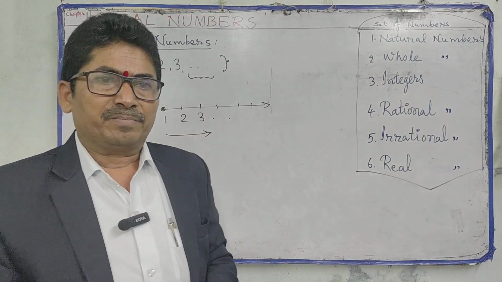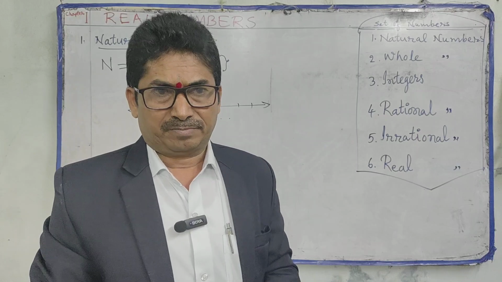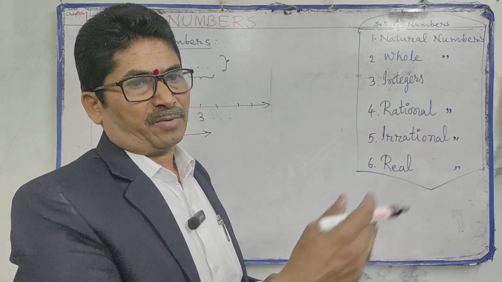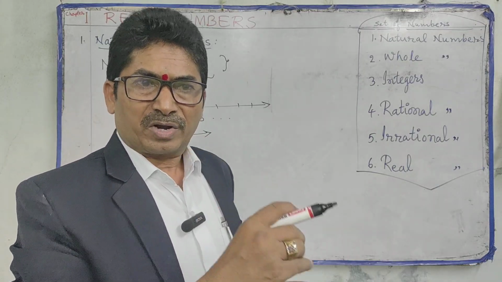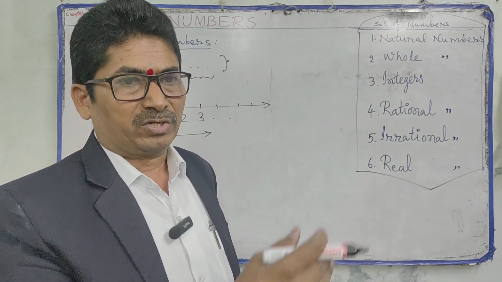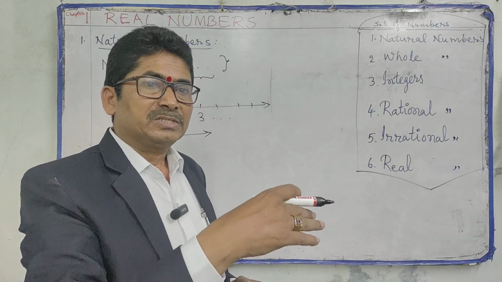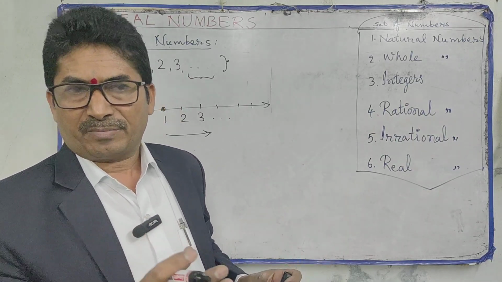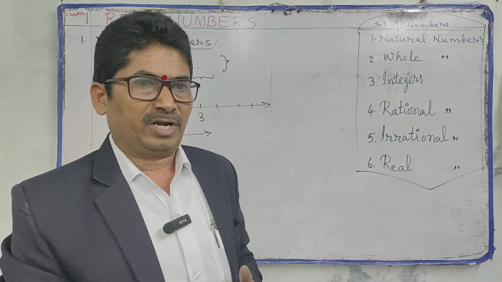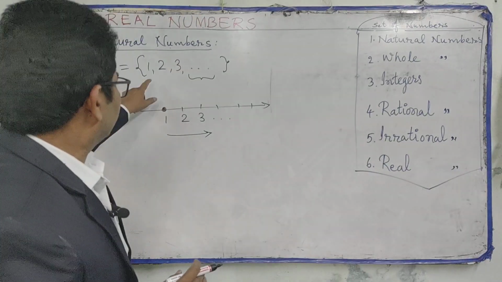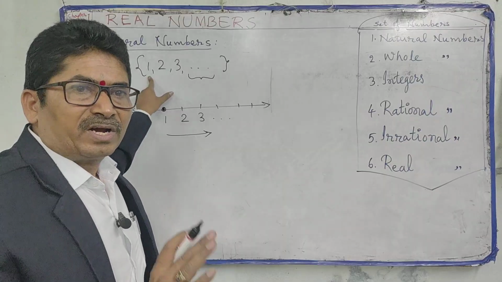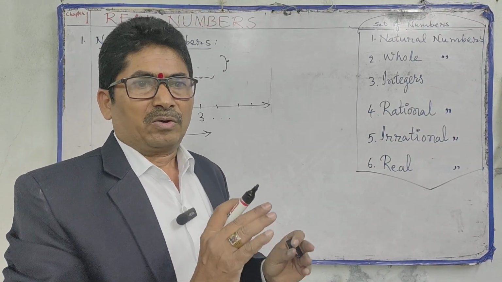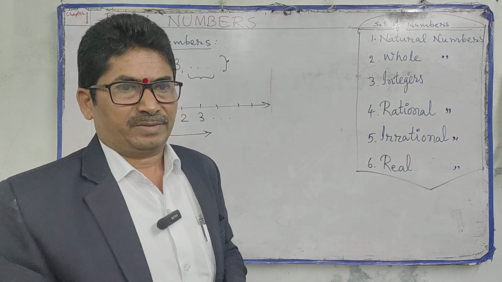Every natural number has a successor. Successor means just after the number. If we add 1 to any number, we get the next natural number. That is called the successor of the number. But we don't have a predecessor for every natural number. If we ask what is the predecessor of 1, we can't say. So that's why not every natural number has a predecessor.